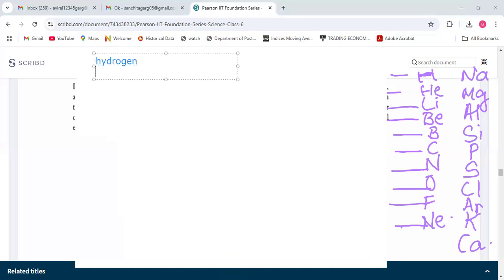Hydrogen, helium, beryllium, boron. These are the full forms line wise, okay? Carbon, nitrogen.